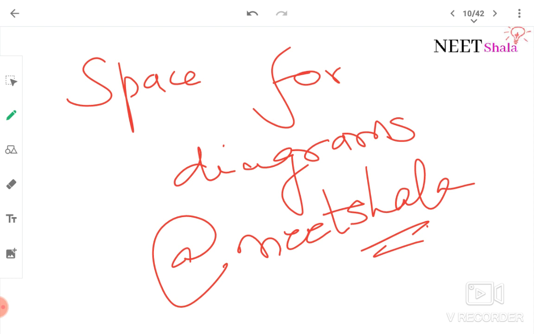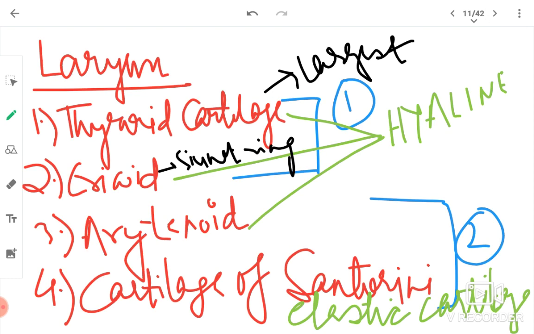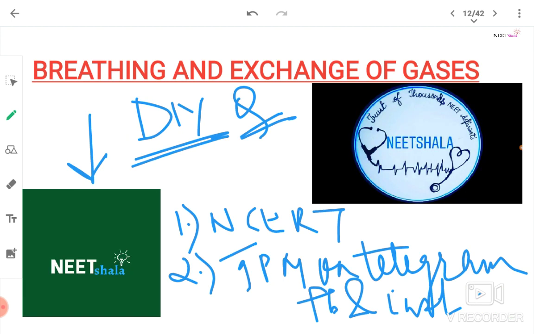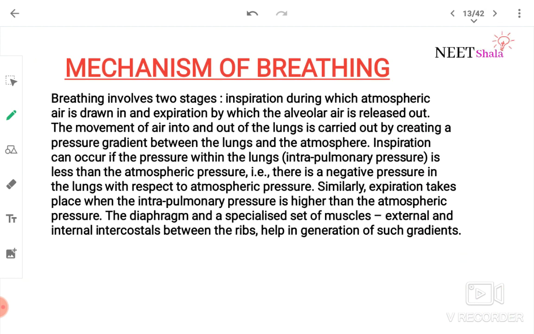Okay, this space I have left for diagrams. This we have done. Larynx. Mechanism of breathing. Breathing involves two stages: inspiration, during which atmospheric air is drawn in, and expiration, by which the alveolar air is released out.